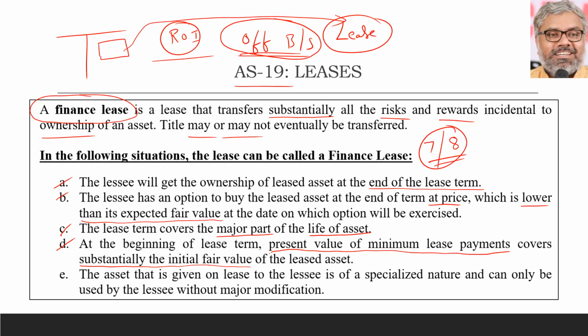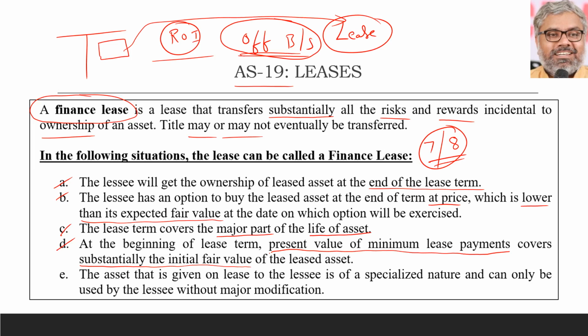As good as the lessee is paying almost the fair value of the asset, not in one shot, but in installments. Of course, those installments might include interest also, but this is not a hire purchase or installment purchase. Don't mix with that. That is a different story altogether. We are talking about a lease, not a purchase.